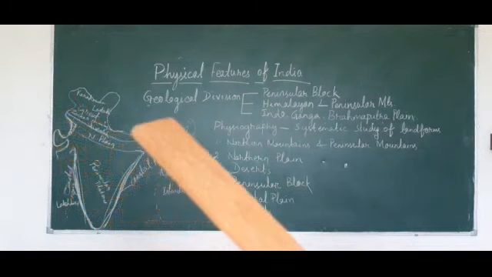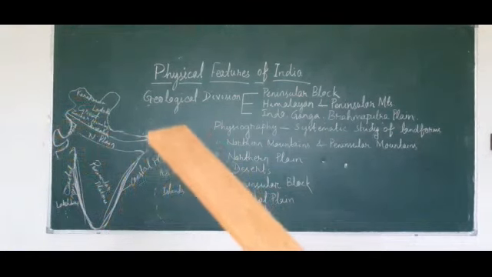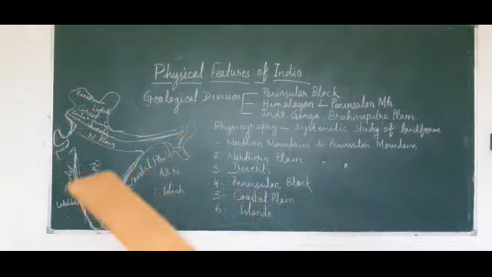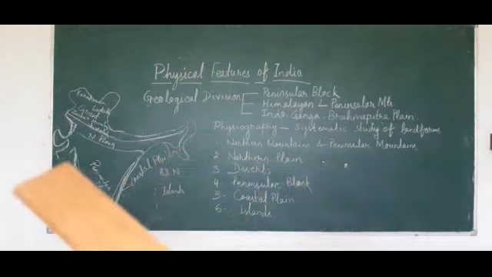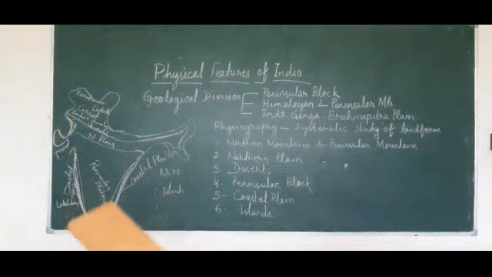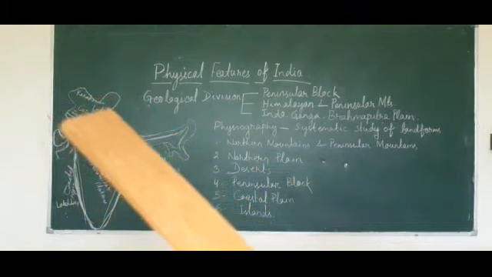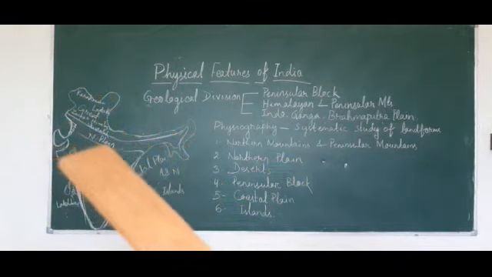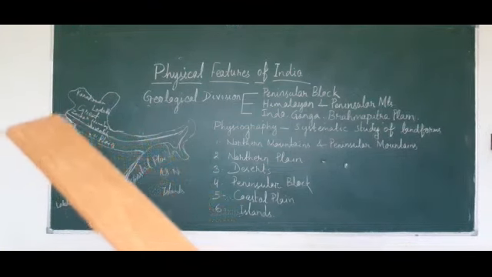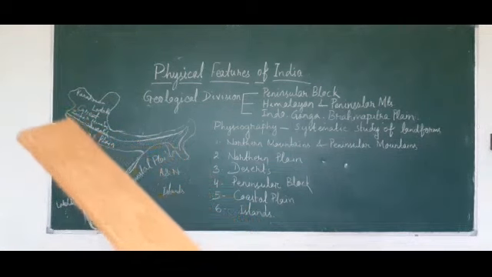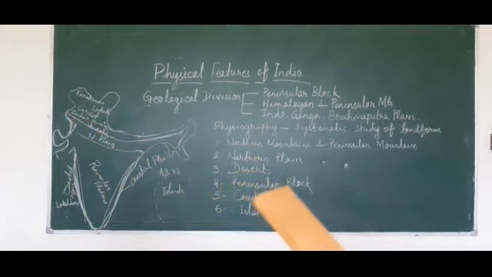So this is known as the northern mountains. Then the second one is the northern plain. In between the Peninsular Block and the northern mountains, the middle part is known as the northern plain.